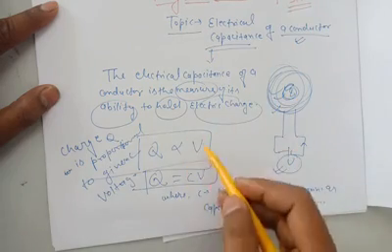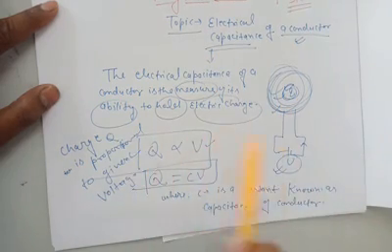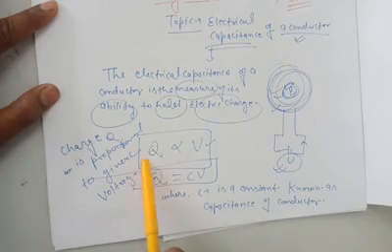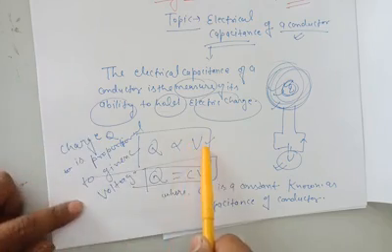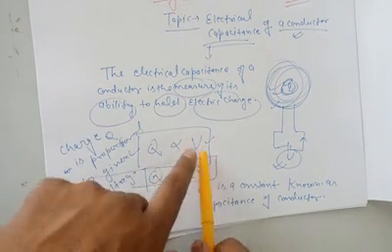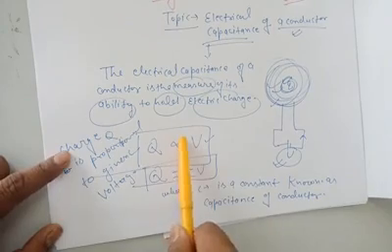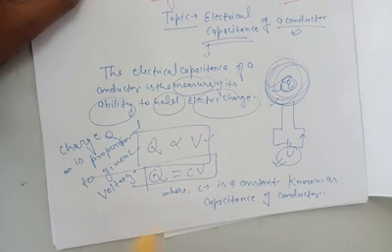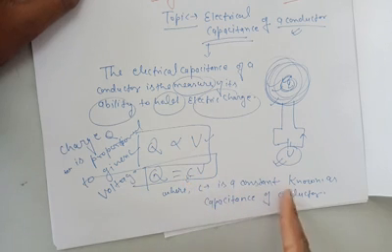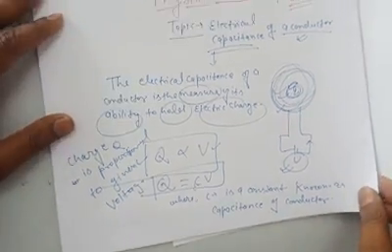If we increase the voltage, the charge will increase, and if we decrease the voltage, the charge will decrease. That means charge Q is directly proportional to the given voltage V. If you remove the proportionality sign, then Q is equal to CV, where C is a constant known as the capacitance of a conductor.